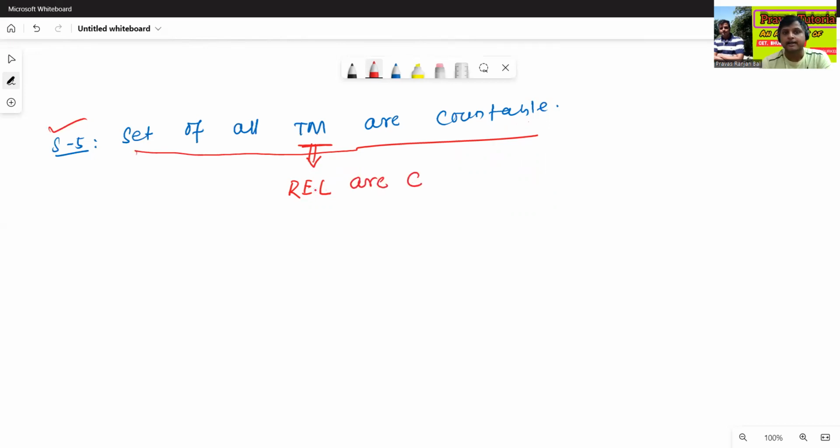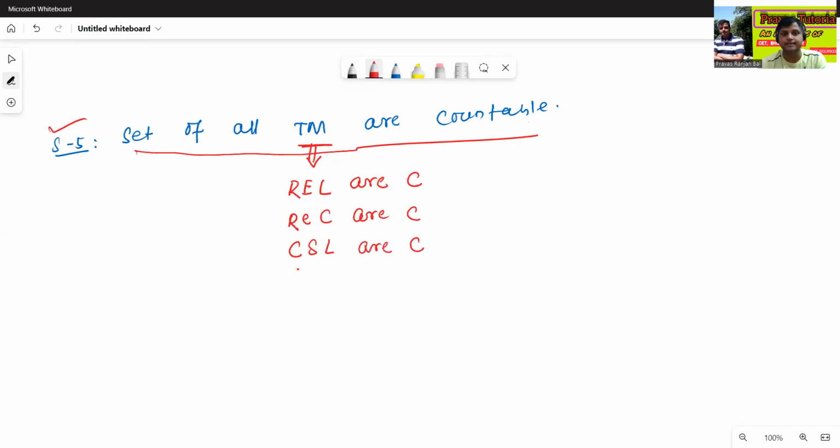Since the RE language is countable, its subset, the REC language, recursive languages, are all countable. Its subset, context sensitive language, CSL, is also countable. Its subset, context free language, the set of all context free languages is also countable.